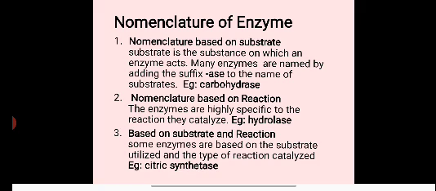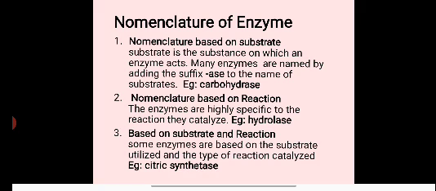Now we look at the nomenclature of enzymes. The naming of enzymes is called nomenclature of enzymes. Enzymes are named based on substrate, their reaction, synthesis, chemical nature, etc. There are some groups of nomenclature of enzymes. So, the first group is nomenclature based on substrate.